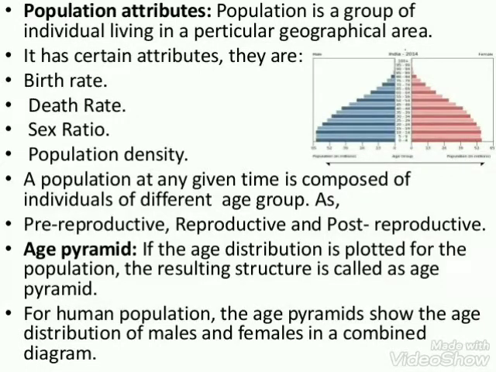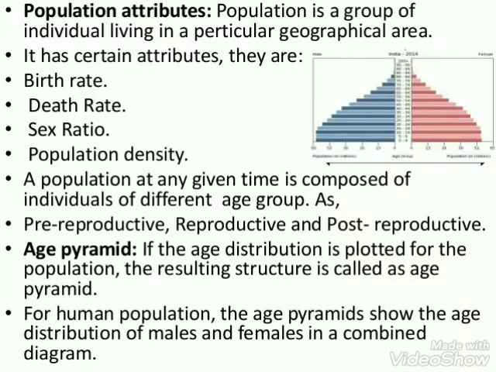It is expressed as the number of births per 1000 individuals of a population per year. Second is the death rate, or another name of death rate is mortality rate. It is expressed as the number of deaths per 1000 individuals of a population per year.